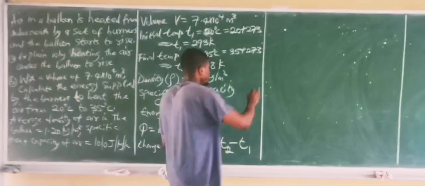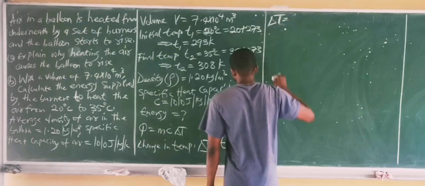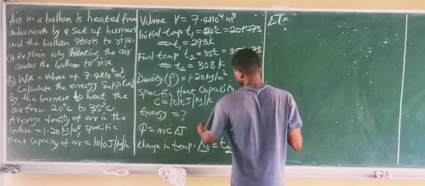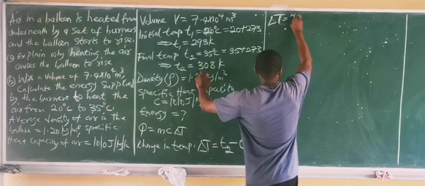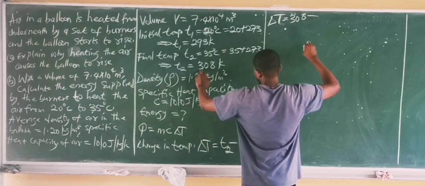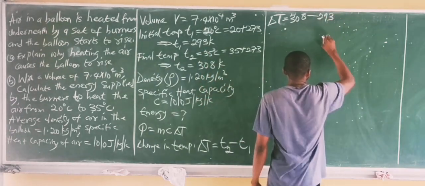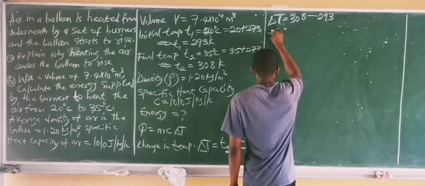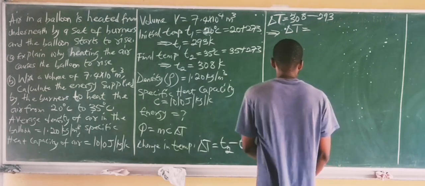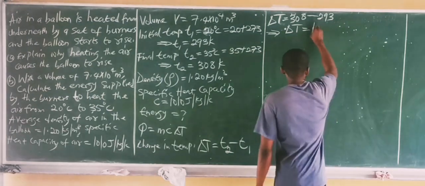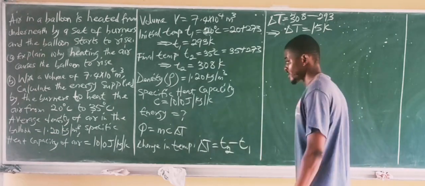So we are going to have a change in temperature. Change in temperature is simply the final temperature, which was given as 308 Kelvin, minus the initial temperature, which was given as 293 Kelvin. So that simply implies that the change in temperature is equal to 308 minus 293. So the change in temperature is actually 15 Kelvin.